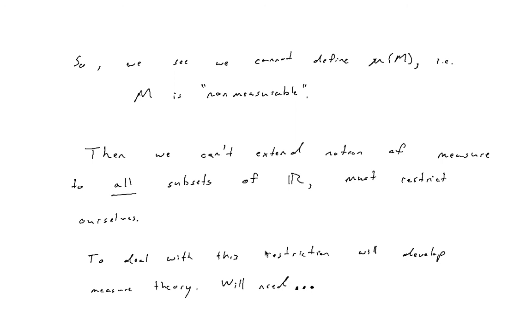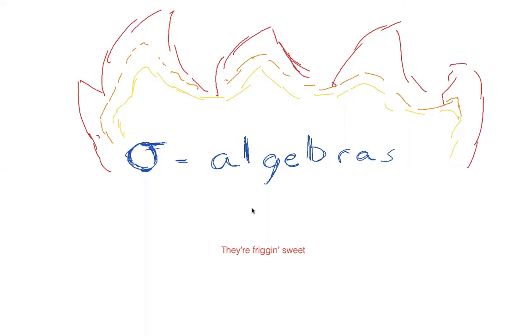The name of that, and what we will need for the development of measure theory, is the sigma algebra. Sigma algebra is what we dump all our measurable sets into, and it has really nice properties that allow us to work with it in a fairly intuitive manner.